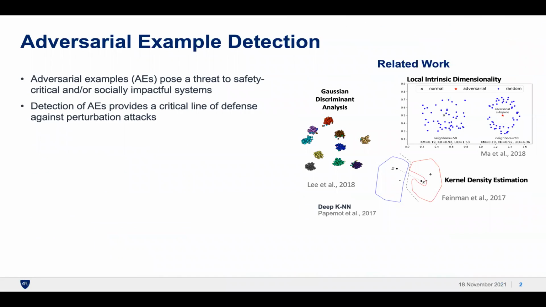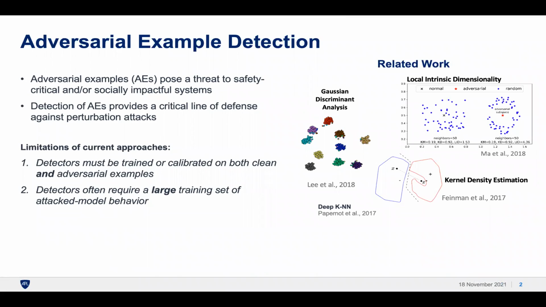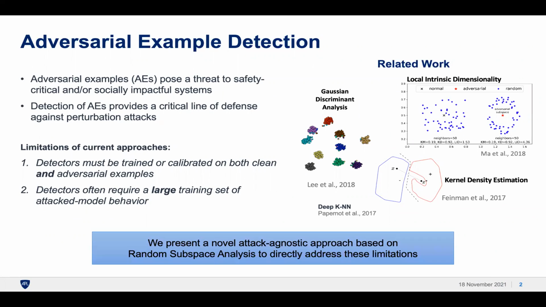We're all well aware that adversarial attacks pose a threat to safety-critical systems. Methods for explicitly detecting adversarial examples provide a strong line of defense against these attacks. While significant work has been done in this area, current approaches often train detectors in a way that requires both clean and adversarial examples. These examples necessarily force explicit assumptions about the attacker's strategy and goals. Furthermore, the sizes of these data sets are often large, which may be impractical in certain scenarios. Our method based on random subspace analysis aims to directly address these limitations.